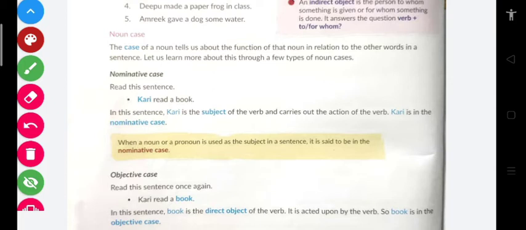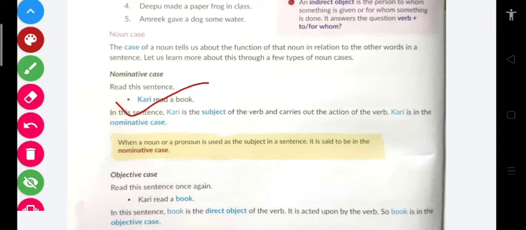So the same we have to understand in this example. Kari read a book. The name Kari is a noun, and it is coming at the starting of the sentence, so it's a subject. Moreover, who is doing the action of reading? Who is the doer? Kari is the doer, and if Kari is the doer, Kari is called subject. Clear, my dear students?